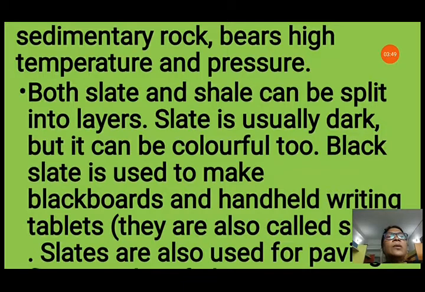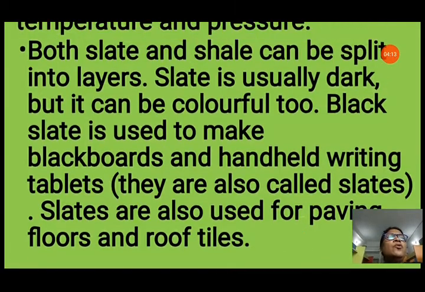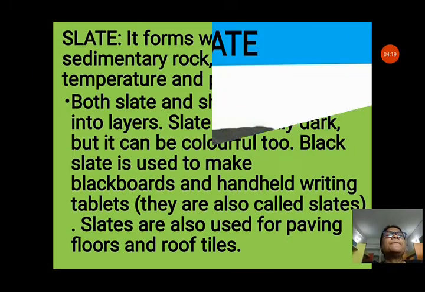Slate is usually dark, but it can be colorful too. Black slate is used to make blackboards. Now, we can see in our schools also blackboards and handheld writing tablets. They are called slates. In our childhood, we have also used these slates for writing with chalk and practicing the letters. Slates are also used for paving floors and roof tiles. Now, they are used in roof tiles and in paving floors in many places.